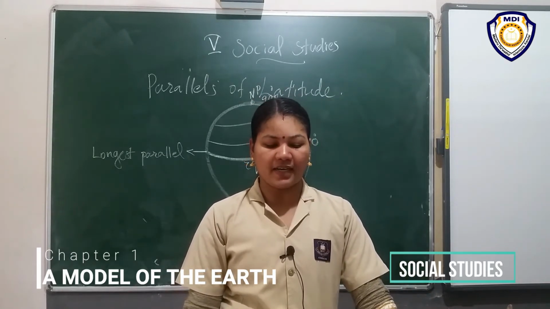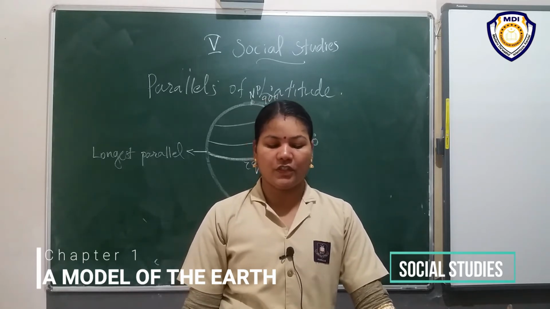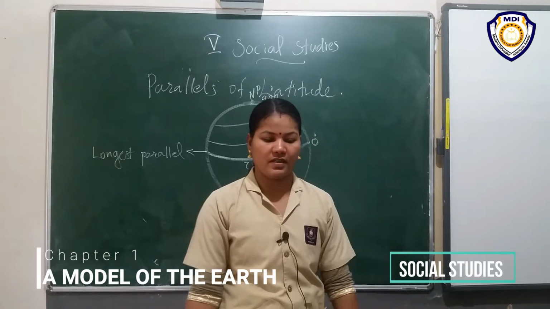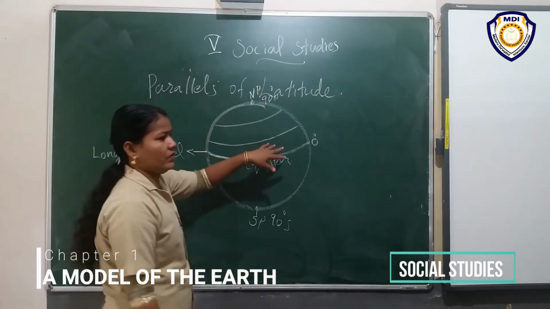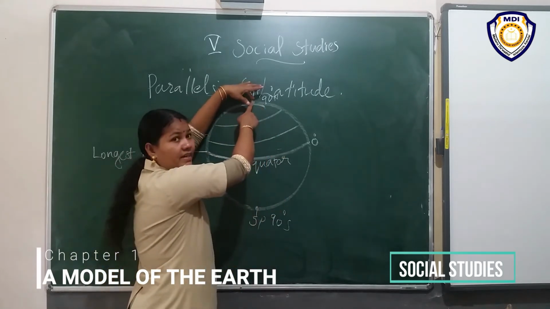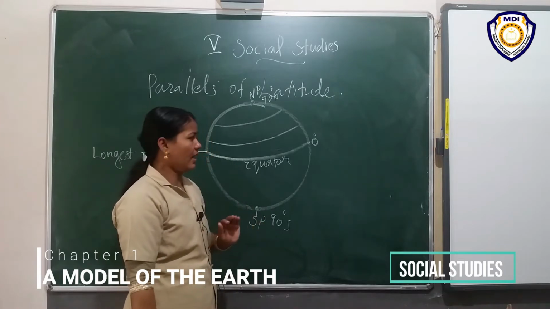The parallels in the northern hemisphere are labeled 10 degree north, 20 degree north, and so on. Listen, the parallels in the northern hemisphere, we already studied from here to here. This is the northern hemisphere, then this is the southern hemisphere.